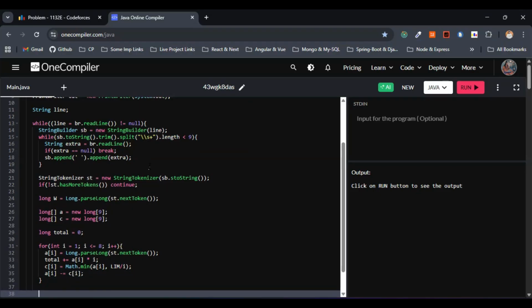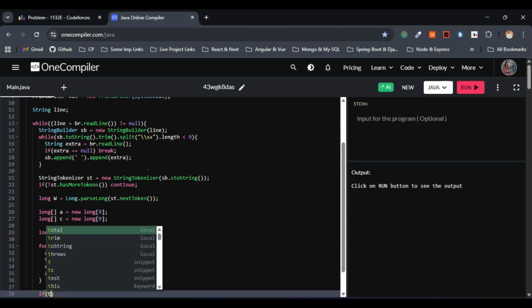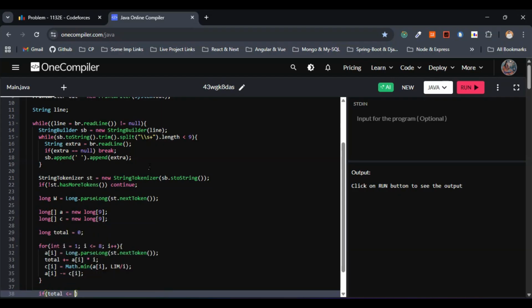Next, let's move on with the next step. If total weight of all the items fits, then that's the maximum answer, right? This one we had discussed in the approach as well. If total is less than or equal to W, then we have to print the total directly, right? In simple terms, if total weight of all the items fits, then that's the maximum answer. So let's try to articulate the same thing in the form of code. Nothing but total less than or equal to W.